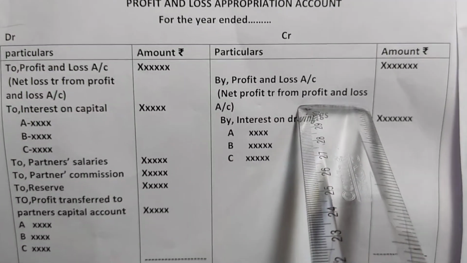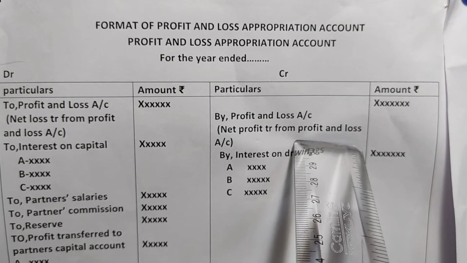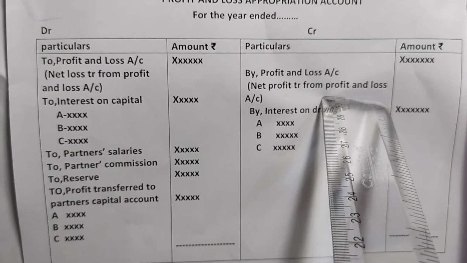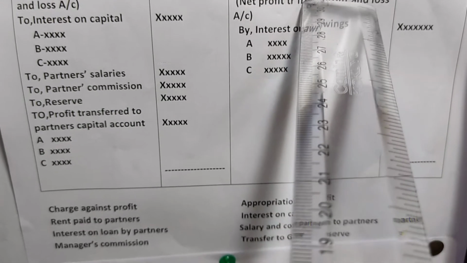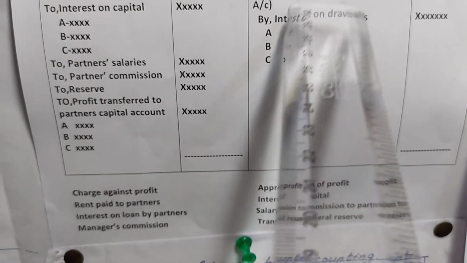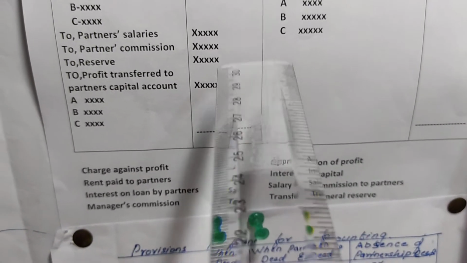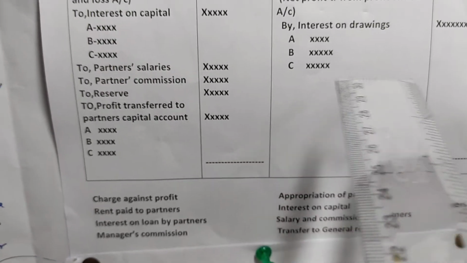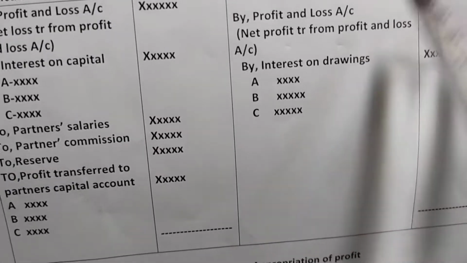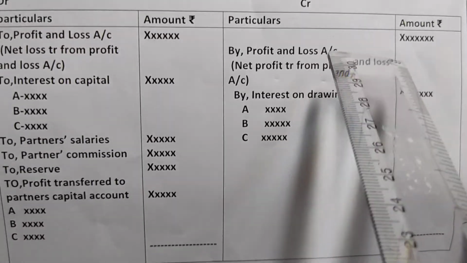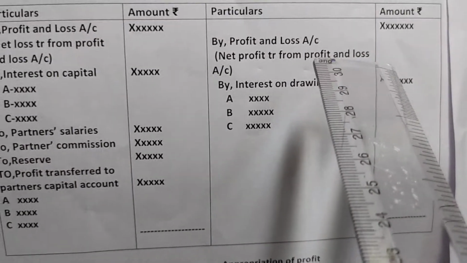Okay. So first and foremost thing in the profit and loss appropriation account is that we have to transfer the profit from profit and loss account. After that we have to do all the appropriation. Okay. If the partners are to be given interest on capital, salary, commission, if it is given in the agreement, all that is to be given, and then the rest of the profit will be divided among the partners. So let's see what we have to write in the P&L appropriation. First we will write by net profit, okay, by profit and loss account or by net profit also, and this is the net profit which we have calculated in the profit and loss account.